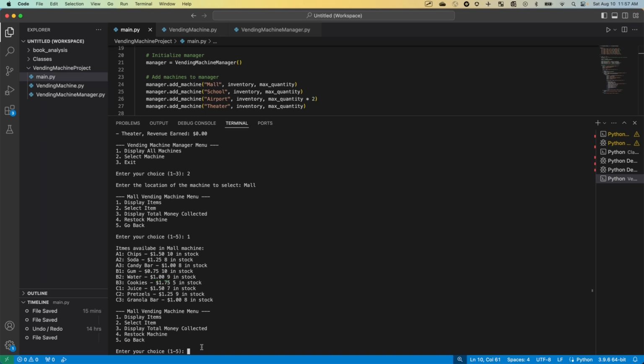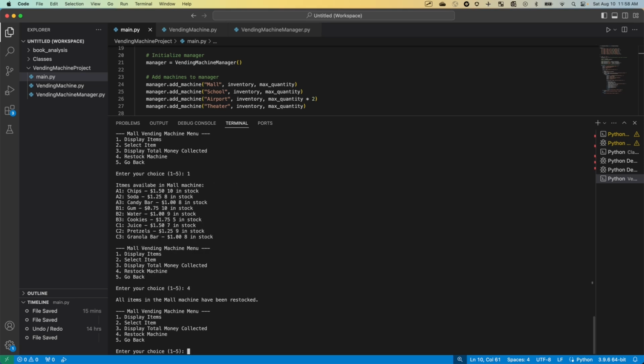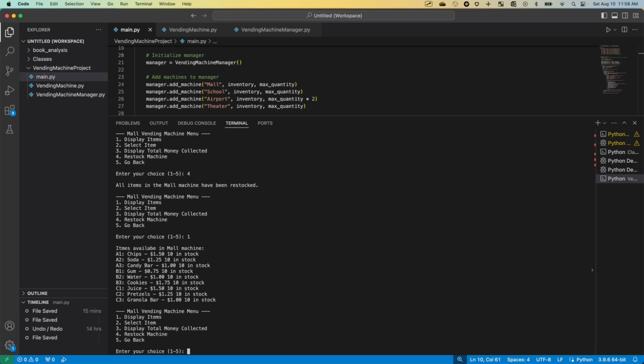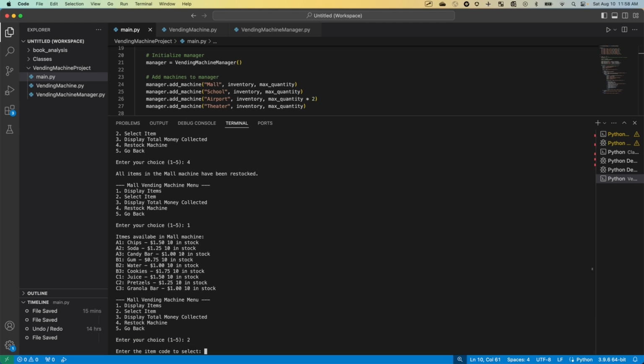Let's restock again. This doesn't keep track of state between executions of the program. We're not saving this in a file or in some persistent storage location or anything like that, like a database. So it only keeps track of state during each run of the program. So let's restock the machine. Everything has 10 items. Let's select another item.